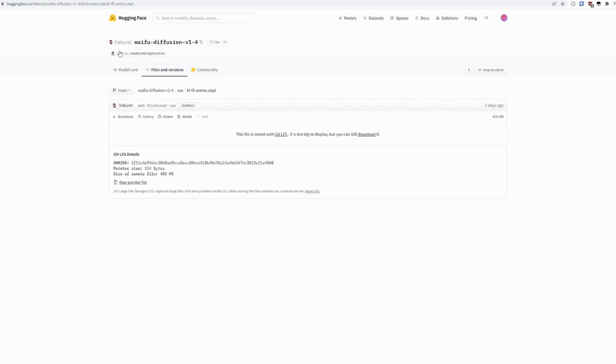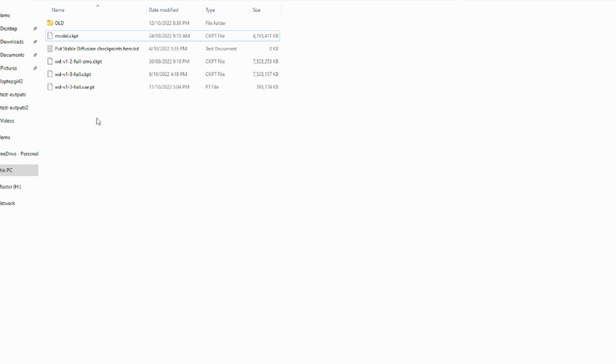If you're running the Automatic1111 version of Stable Diffusion, you might also want to try downloading the fine-tune that's available as a VAE file. Once the files are downloaded, you'll just need to put them in your models folder and rename them. I have highlighted the files above as an example.